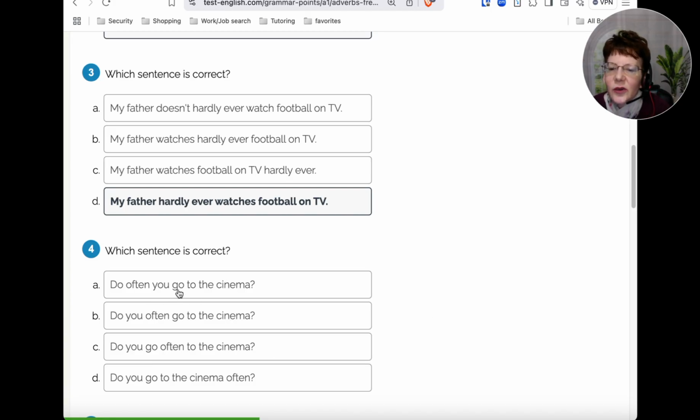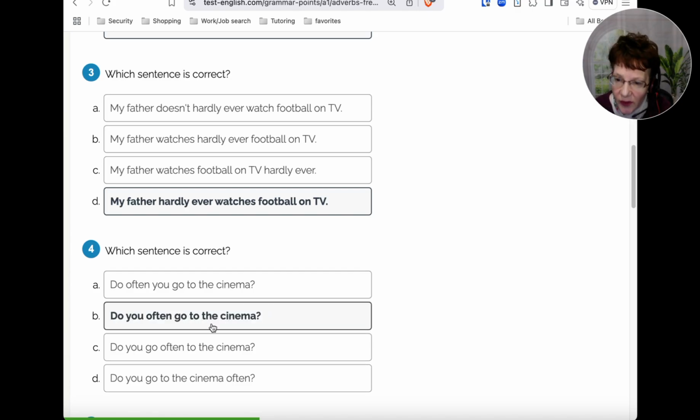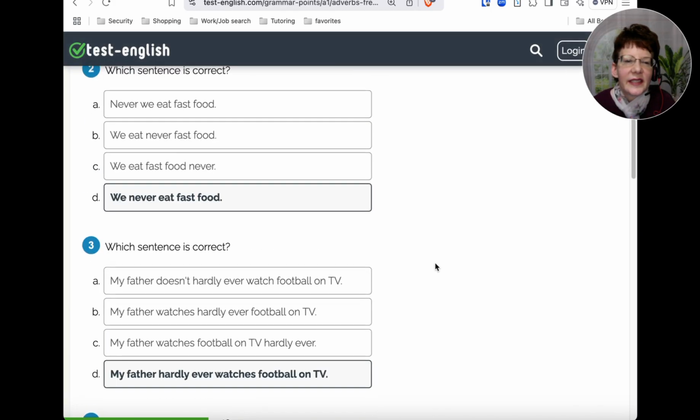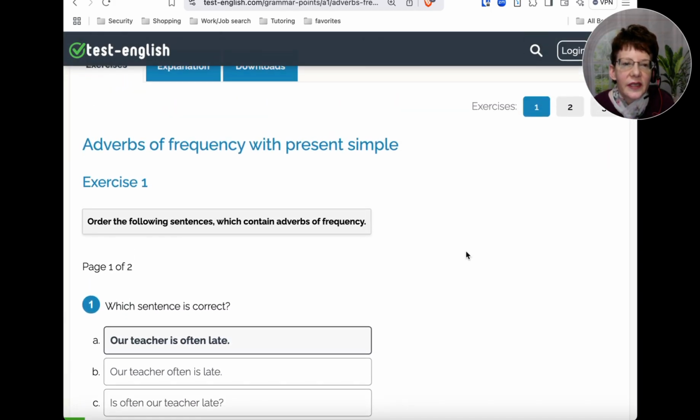Do often you go to the cinema? Do you often go to the cinema? Do you go often to the cinema, or do you go to the cinema often? So, which looks correct? If you chose option B, do you often go to the cinema, that would be the correct order. For questions, yes, it can go before the main verb. All right, let's check exercise 2 real quick.